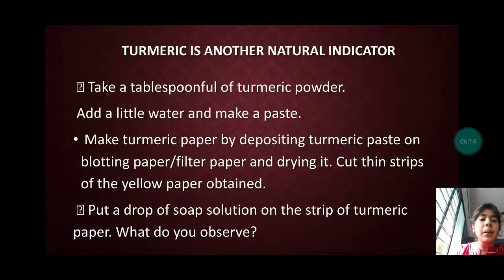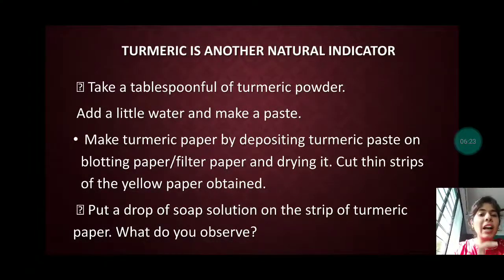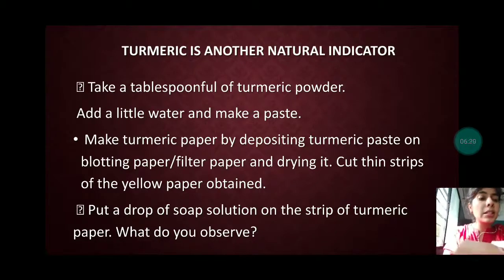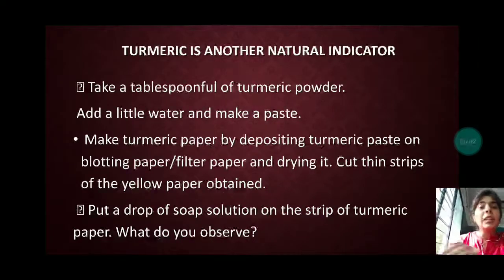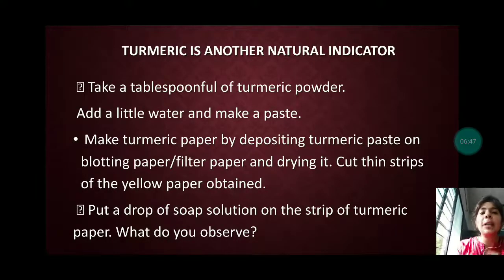Okay. Make turmeric paper by depositing turmeric paste on blotting paper or filter paper. We have to take one blotting paper or the filter paper. Suppose this is a filter paper. And on that, if we are adding this turmeric solution, we will cut it for drying it. After drying, we can cut it into small strips, and they will be having the color that is yellow.